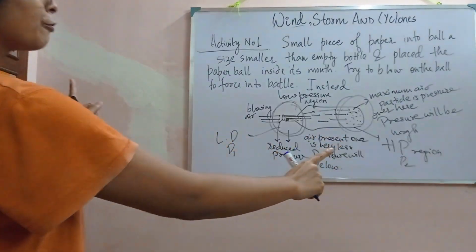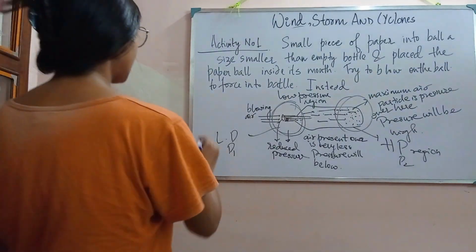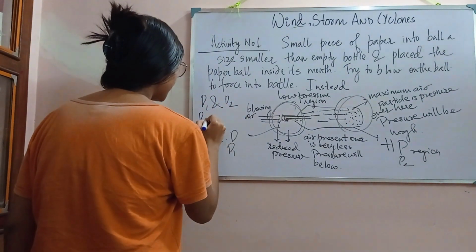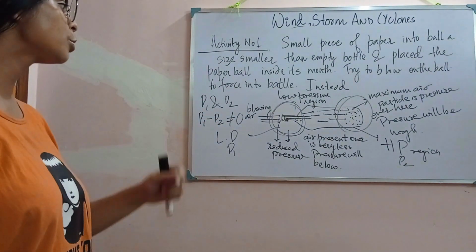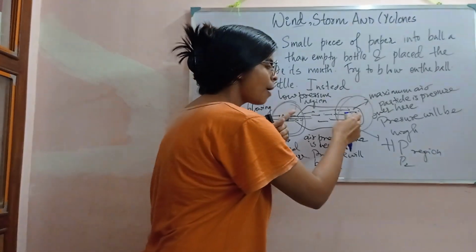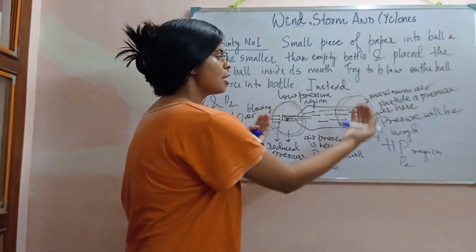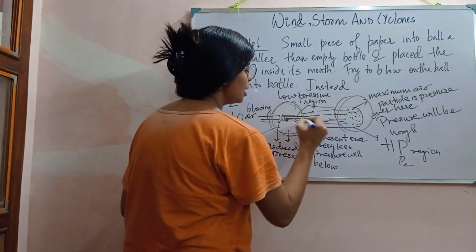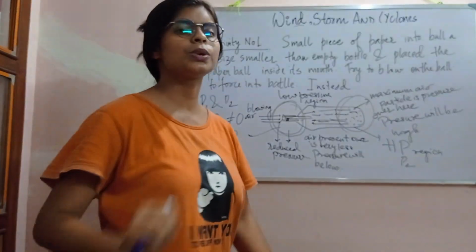Now there is a difference in pressure between P1 and P2, and P1 minus P2 is not equal to 0. So what will happen? I am moving air particles inside, but since there is a difference in pressure, the air particles will move in this direction to equalize the pressure of these two regions.